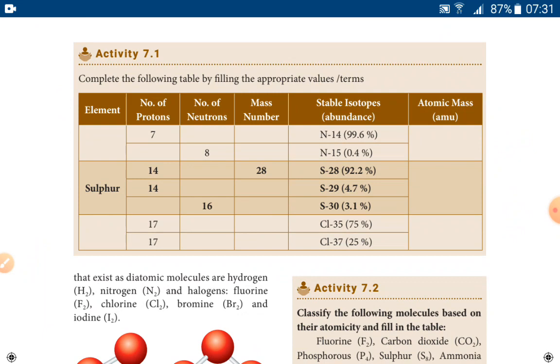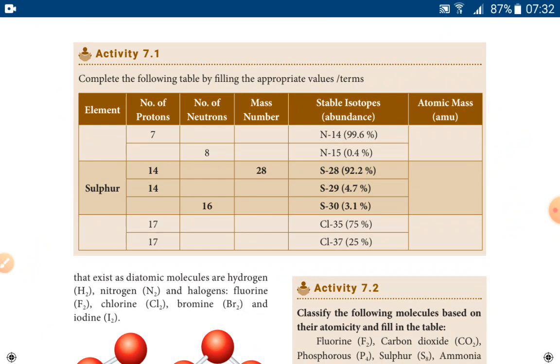And sulfur is S28, S29, S30. There are 3 isotopic forms of sulfur, and the number of protons in the first isotopic form is 14. So the number of neutrons is going to be 14. Then only the mass number is going to be 28. Then the number of protons for the second isotopic form is 14. But here it is S29, the mass number is 29. So the number of neutrons should be 15. Then only you will get mass number 29.